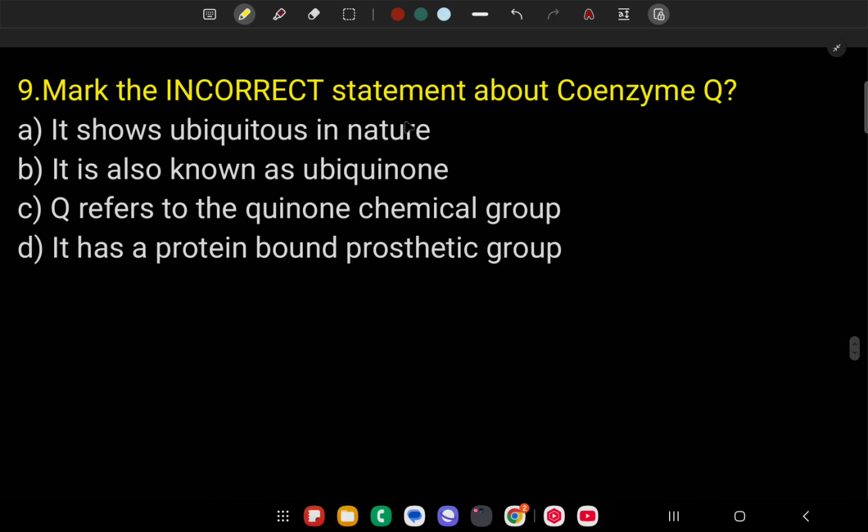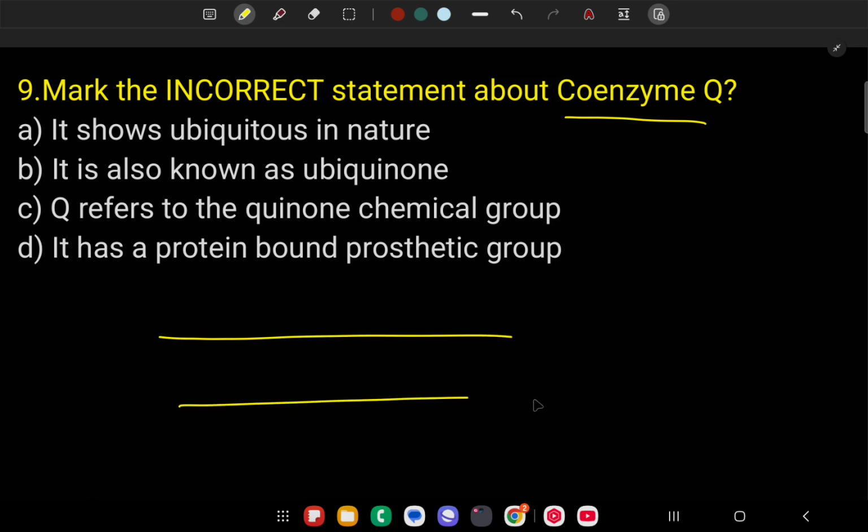Mark the incorrect statement about coenzyme Q. Where is coenzyme Q present? Coenzyme Q is an electron transporter. It is ubiquitous in nature, and it is also called ubiquinone. In the electron transport chain, this is the NADH complex 1, and here the ubiquinone is present.